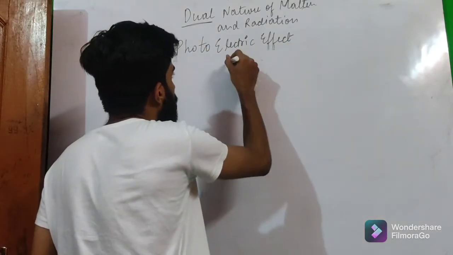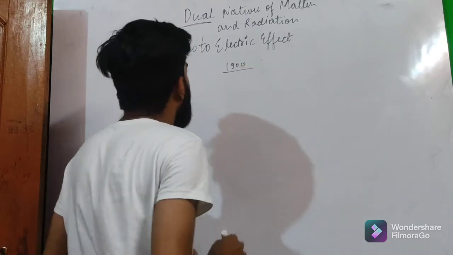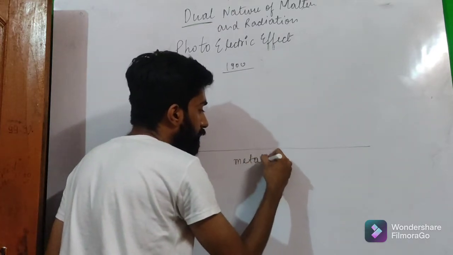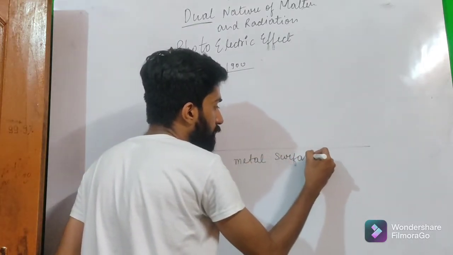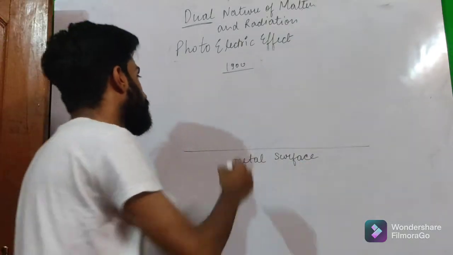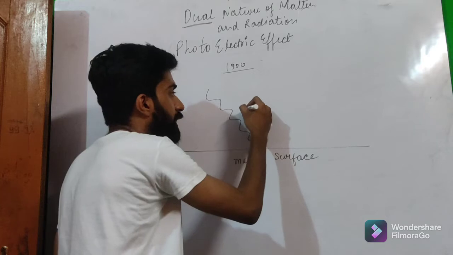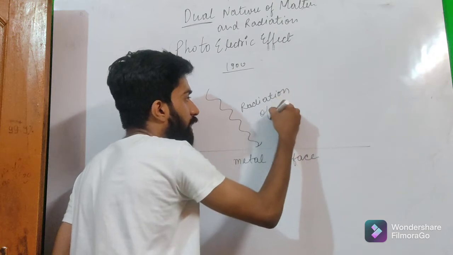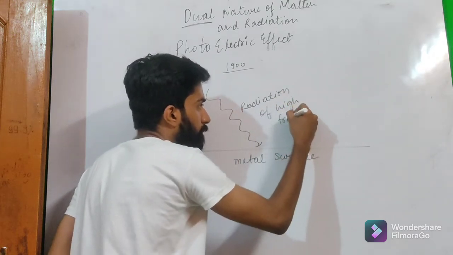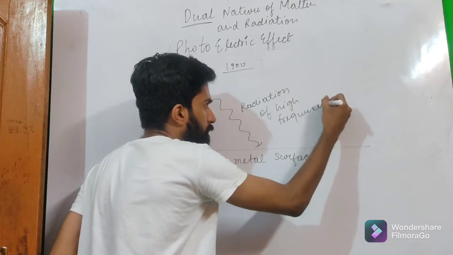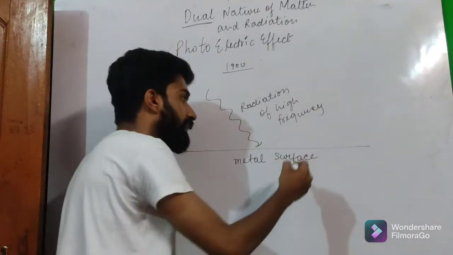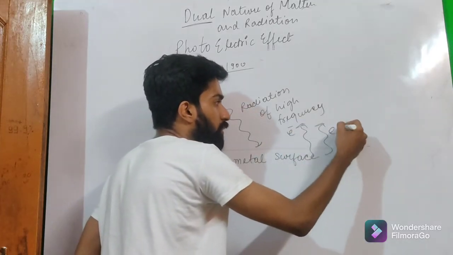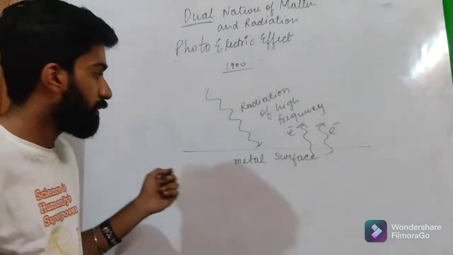So in 1900, Einstein performed an experiment. In this experiment, he took a metal surface, and on this metal surface, Einstein shone a radiation of high frequency, and Einstein observed that there are electrons that are emitted out from this metal surface.